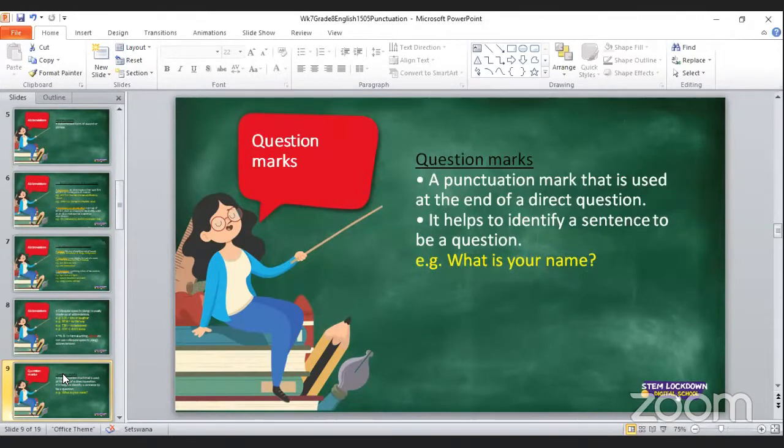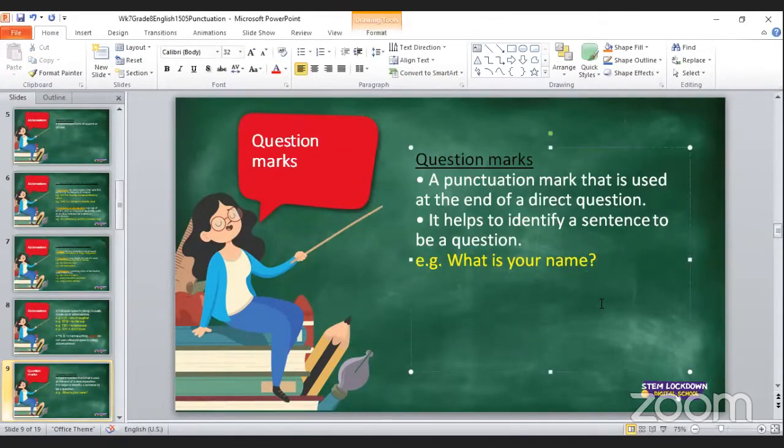punctuation marks. So remember with punctuation marks, here is a question mark. Remember, a question mark is a punctuation mark that is used at the end of a direct question. I think we all know that by now. And what does it do? A question mark helps us to identify a sentence to be a question, right? Here's my example there. What is your name? Question mark. That question mark shows that this sentence is a question.